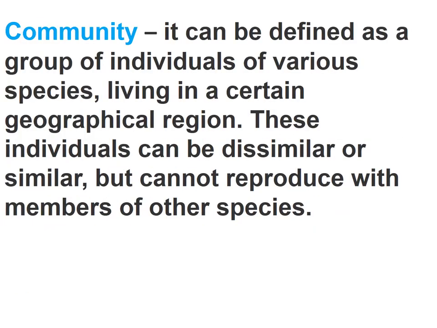And community can be defined as a group of individuals of various species. So here a group of different species inhabiting the same geographical area, living in a particular geographical area, is called community. These individuals can be dissimilar because we are saying various species are present here in one community, right? So these individuals can be dissimilar or similar but cannot reproduce with members of other species, because different species are part of one community and these different species members cannot interbreed among themselves.